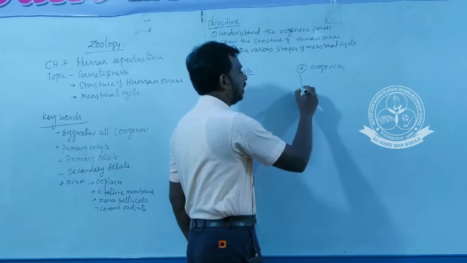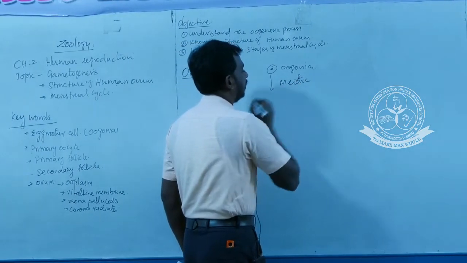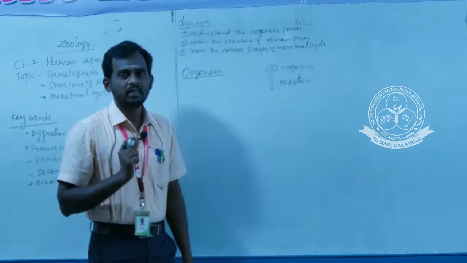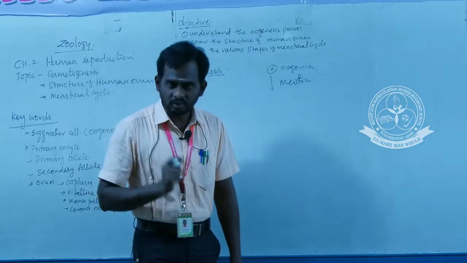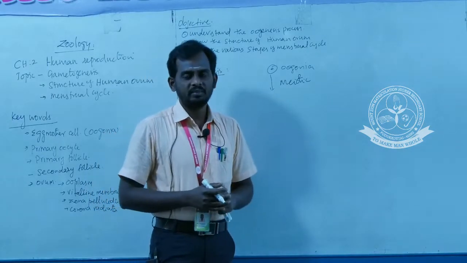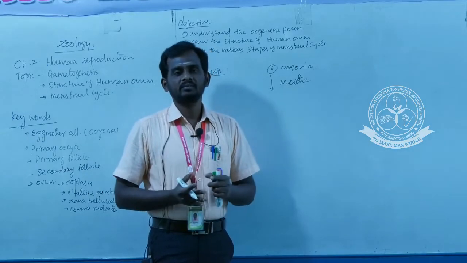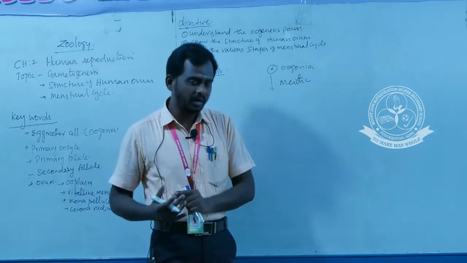This oogonia undergoes meiotic division. Already you know very well about meiotic division. There are two types of cell division seen in human beings. One is mitotic division, another is meiotic division. Mitotic division means a division that occurs in the somatic cells. Somatic cells means body cells.